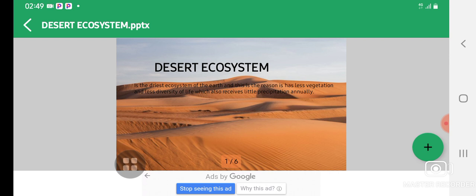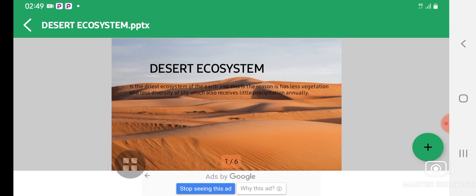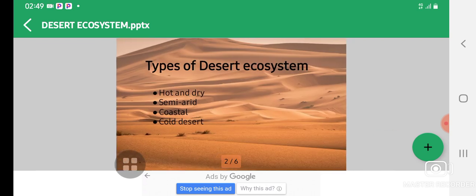So let's look at the main definition of desert ecosystem. It is the driest ecosystem on earth, and this is the reason it has less vegetation and less diversity of life, and it also receives little precipitation annually, or little rain. So let's look at the types of desert ecosystem.